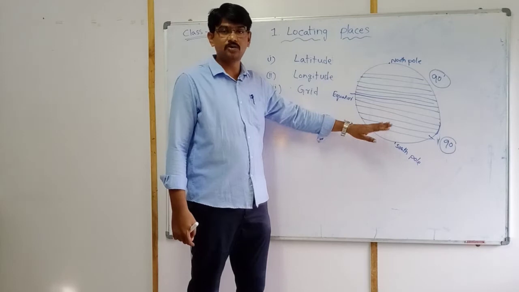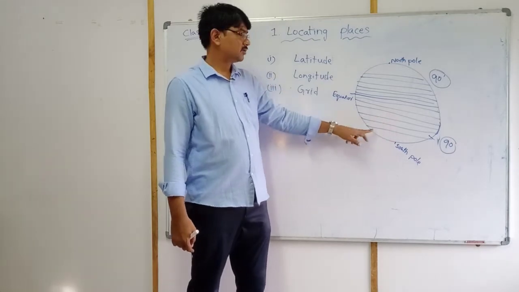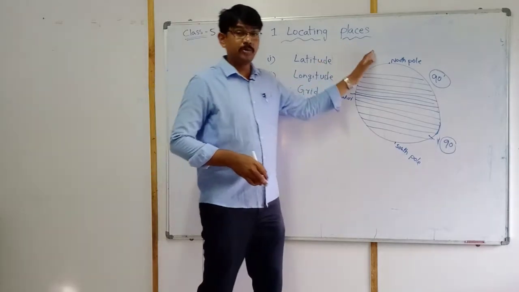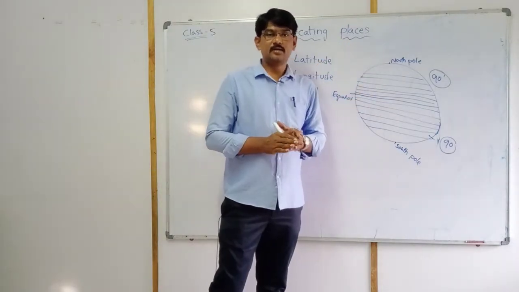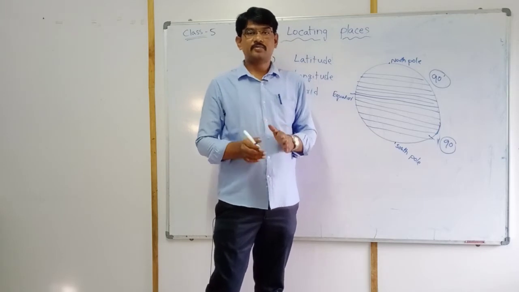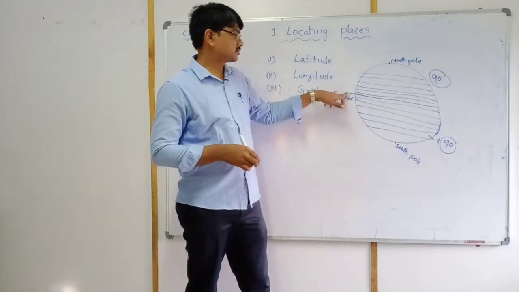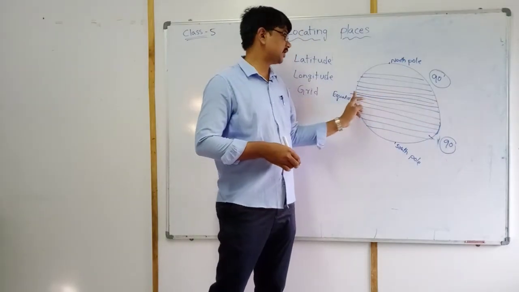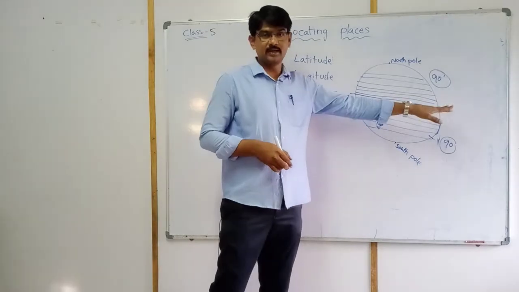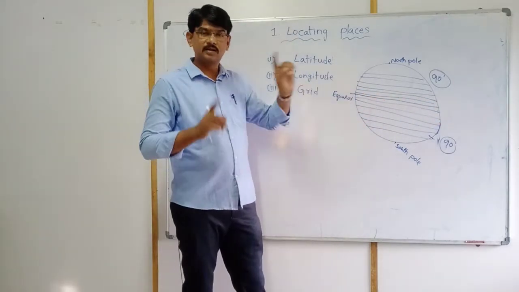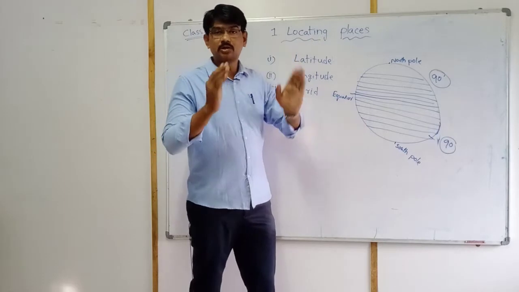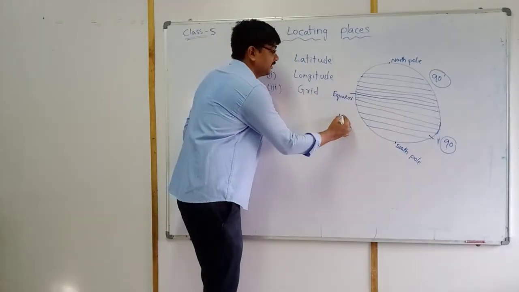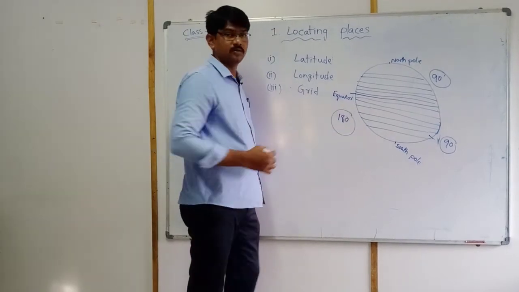How many southern latitudes are there? 90. Two more questions. How many latitudes are there excluding the equator? The equator is also an imaginary line, so we can say it is also one latitude. So excluding the equator, there are 180 latitudes. How many latitudes?